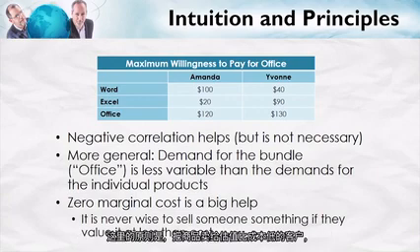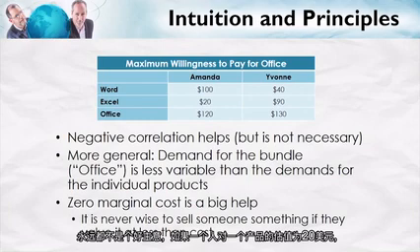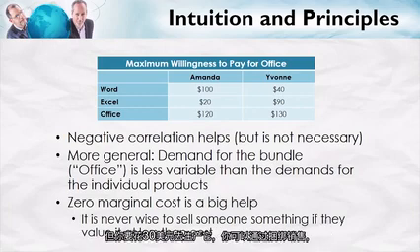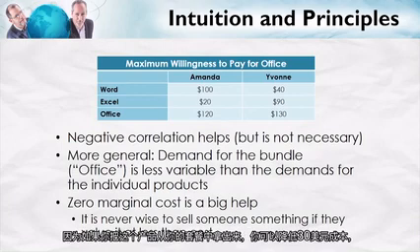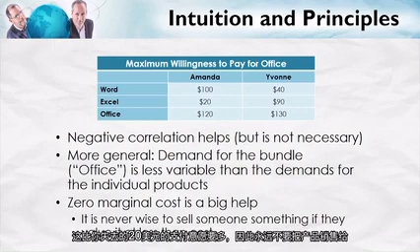The principle here is that it's never wise to sell someone something if they value it at less than the cost. So imagine that somebody values a product at $20 and it costs you $30 to produce it. Well, you could get them to buy it as part of the bundle, but that's never going to maximize profit, because by taking that product out of the bundle, you can cut your costs, $30, by more than you cut the willingness to pay, $20.